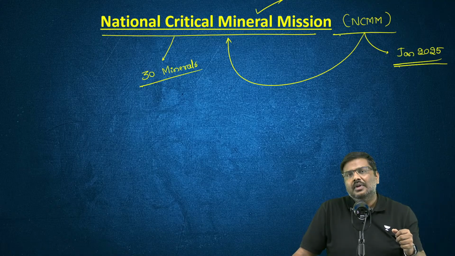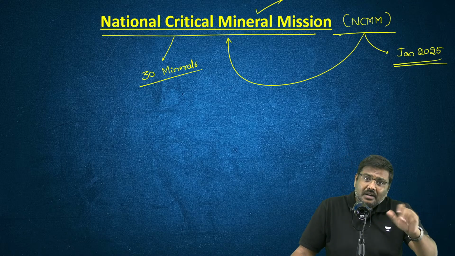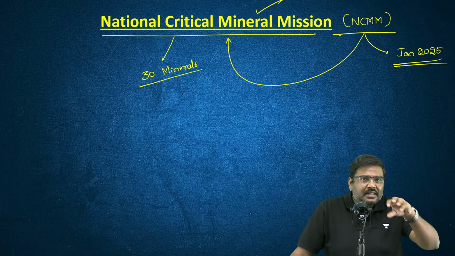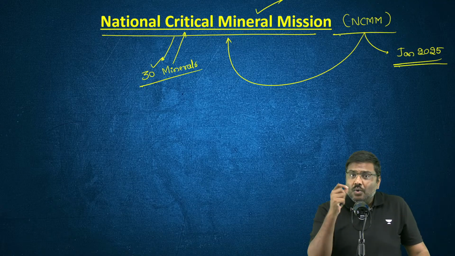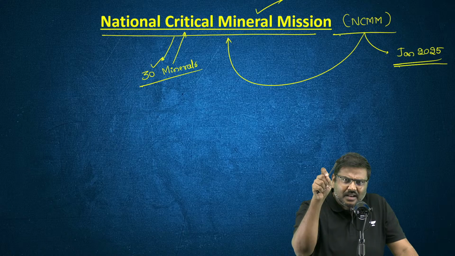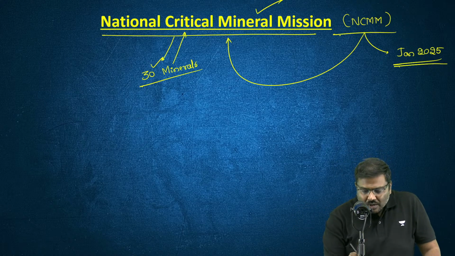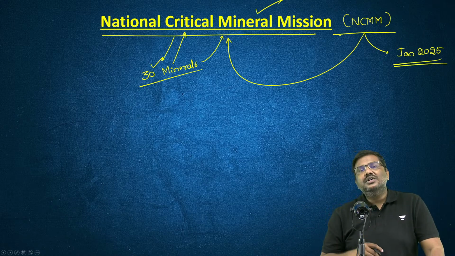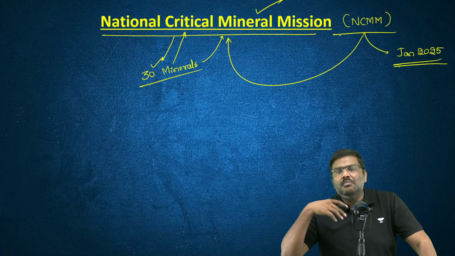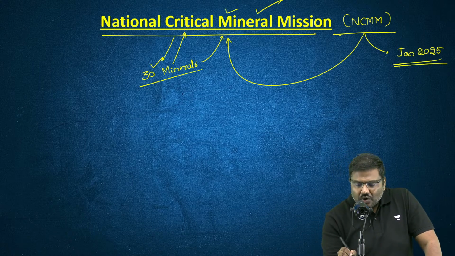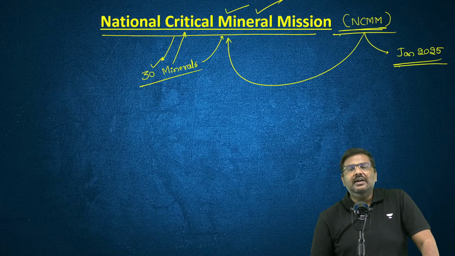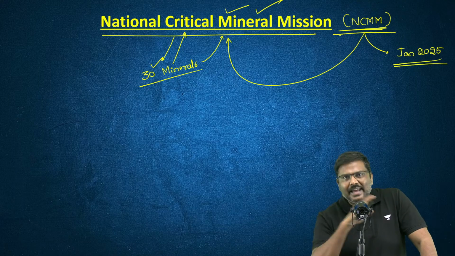The number will vary. But in the context of India, 30 minerals have been notified by the Government of India as critical minerals. Now, in order to promote the production of critical minerals, in order to promote investment in mining of critical minerals, Government of India in January 2025 has launched NCMM.